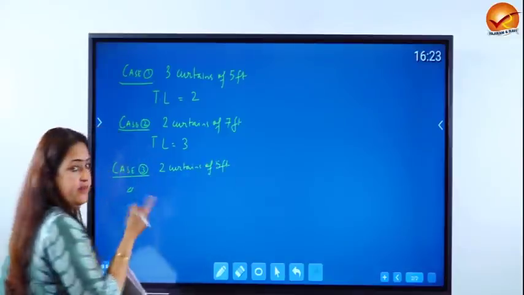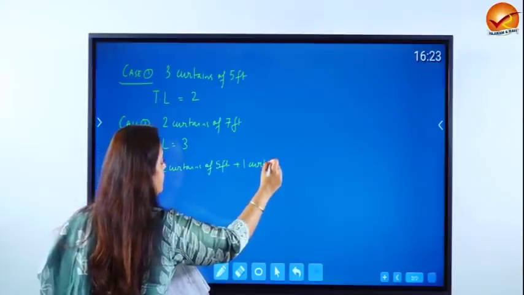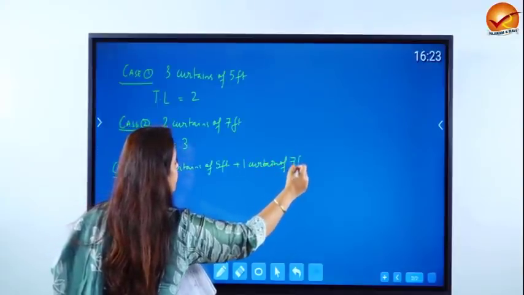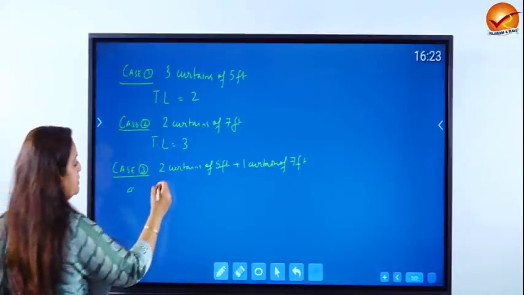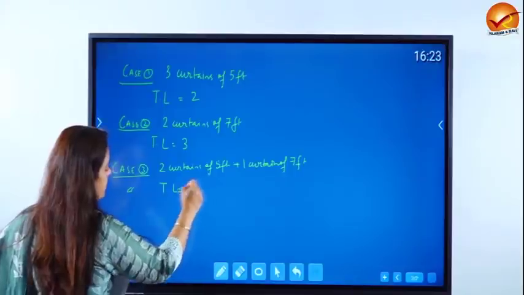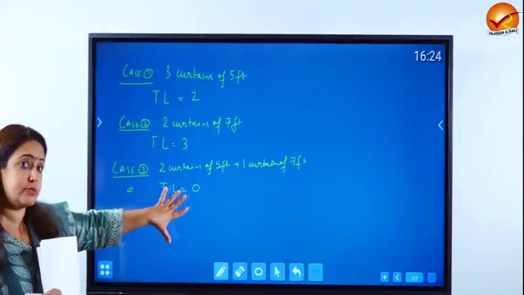That means total of 10 feet has been utilized. Plus, let us have 1 curtain of 7 feet. So 2 curtains of 5 feet and 1 curtain of 7 feet. That means what is the trim loss in this case going to be? 0.